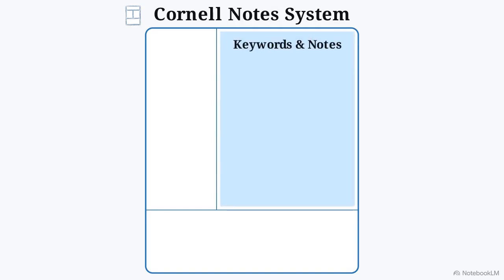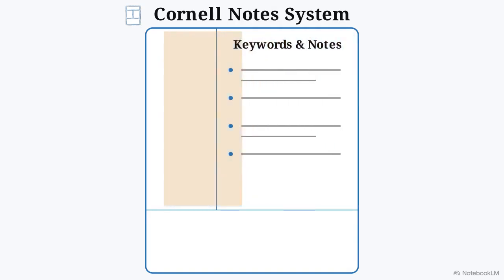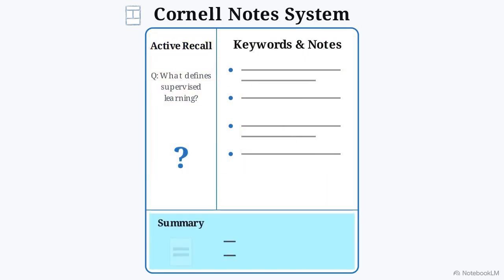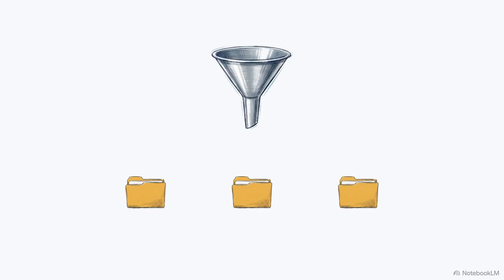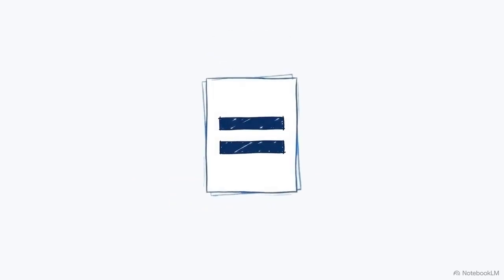Use the main section for keywords. Use the left column for active recall questions like what defines supervised learning. Finally, use the bottom section to summarize the page into 2 sentences. This layout prevents passive reading. It forces you to filter and categorize data and summarize as you consume.